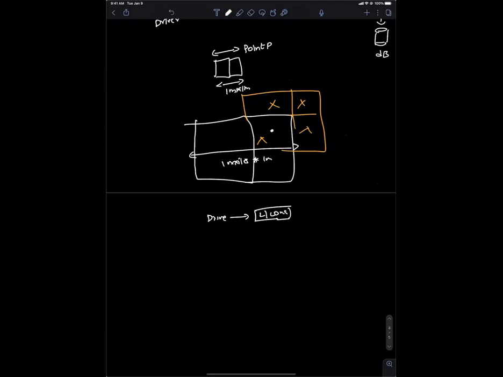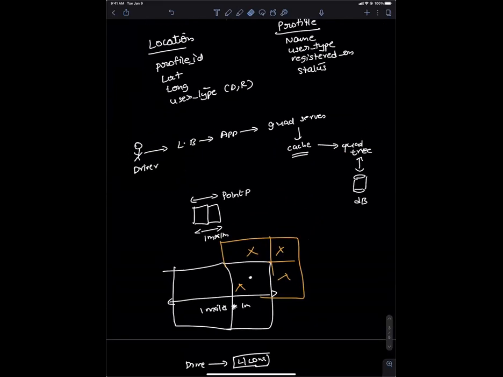closest to me. So for a given rider who comes in, he can look at the cache and say, okay, this is the cache, give me one. Let's say you hash the lat and long and say, give me the one that is closest to this lat and long in the cache. You get that information. This cache is being updated by the quad tree every time. But for a rider who comes in, he wants to get the information, he'll just directly fetch it from the cache and return it back immediately.